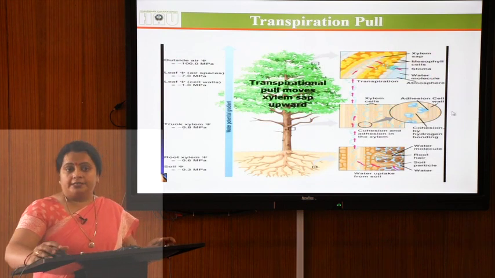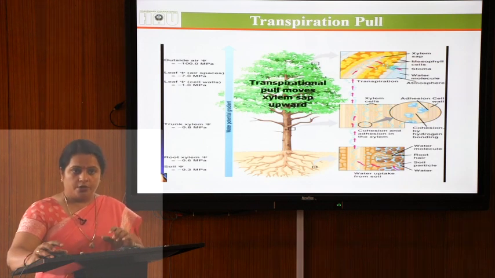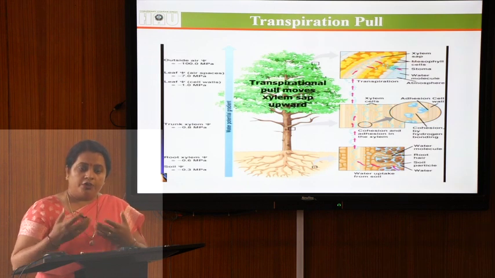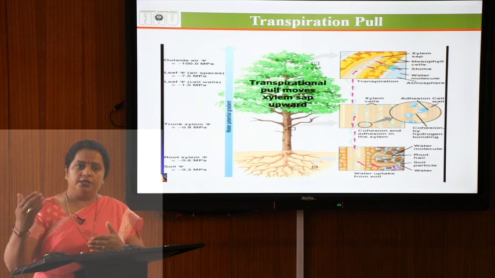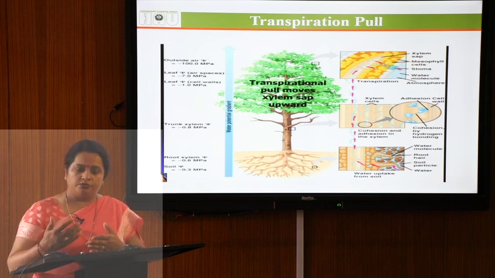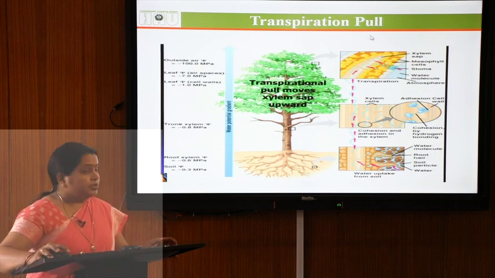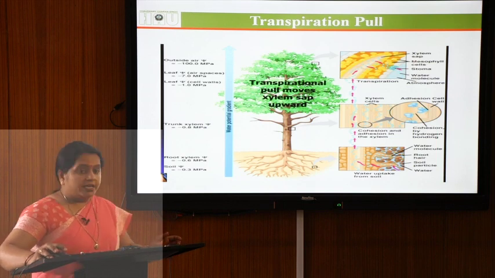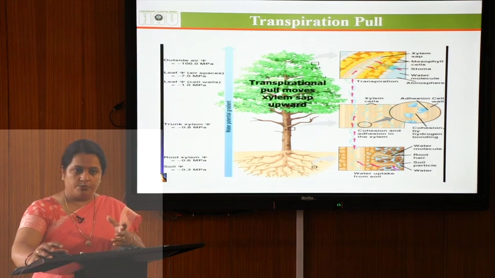Now, a question arises: we are saying that water is transpired into the atmosphere. Once the water gets absorbed and it gets transpired, what is the mechanism that makes a continuous channel, so that water is continuously transpired into the atmosphere and continuous water absorption goes on? So, here it is the transpiration pull. With the help of the transpiration pull, xylem sap moves upwards. Xylem sap moving upwards means water is moving upwards through the xylem tissue.